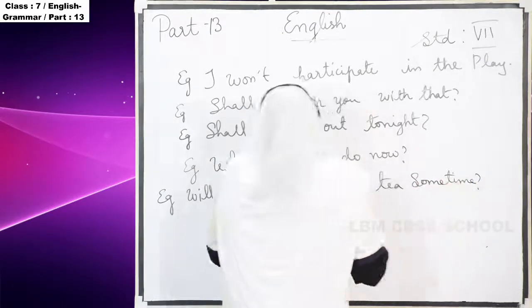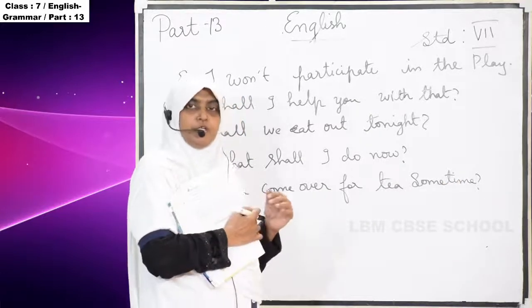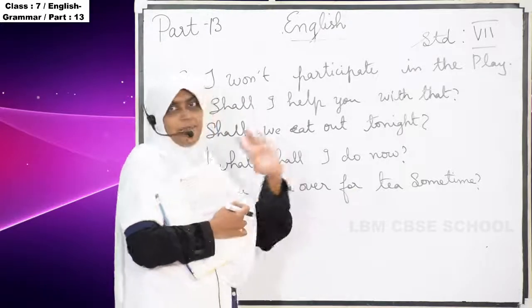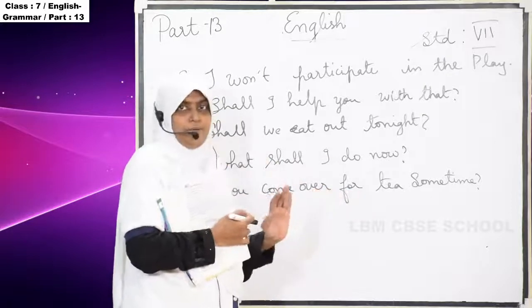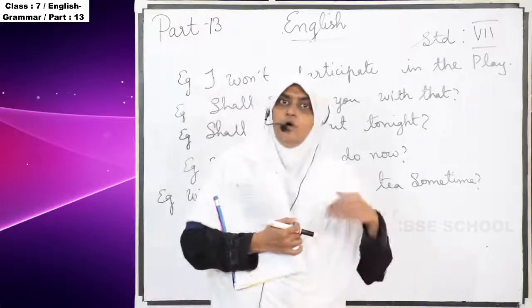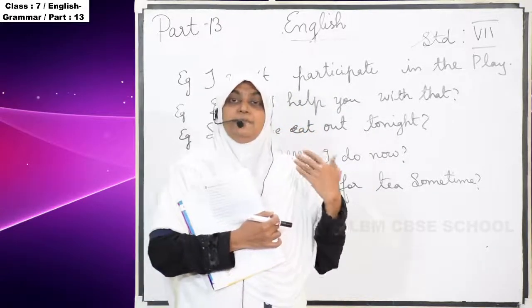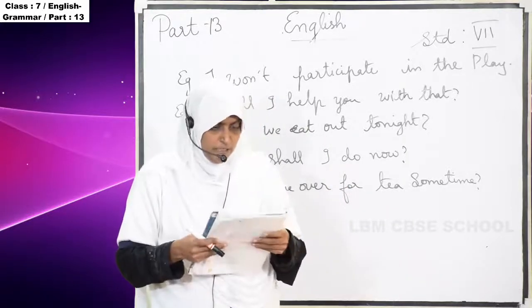So will is used in an interrogative form also. Will is used in interrogative form, asking a question. Will you come over for tea sometime? So that will is used for interrogative form also, when we are using simple future tense. It tells about the future tense.